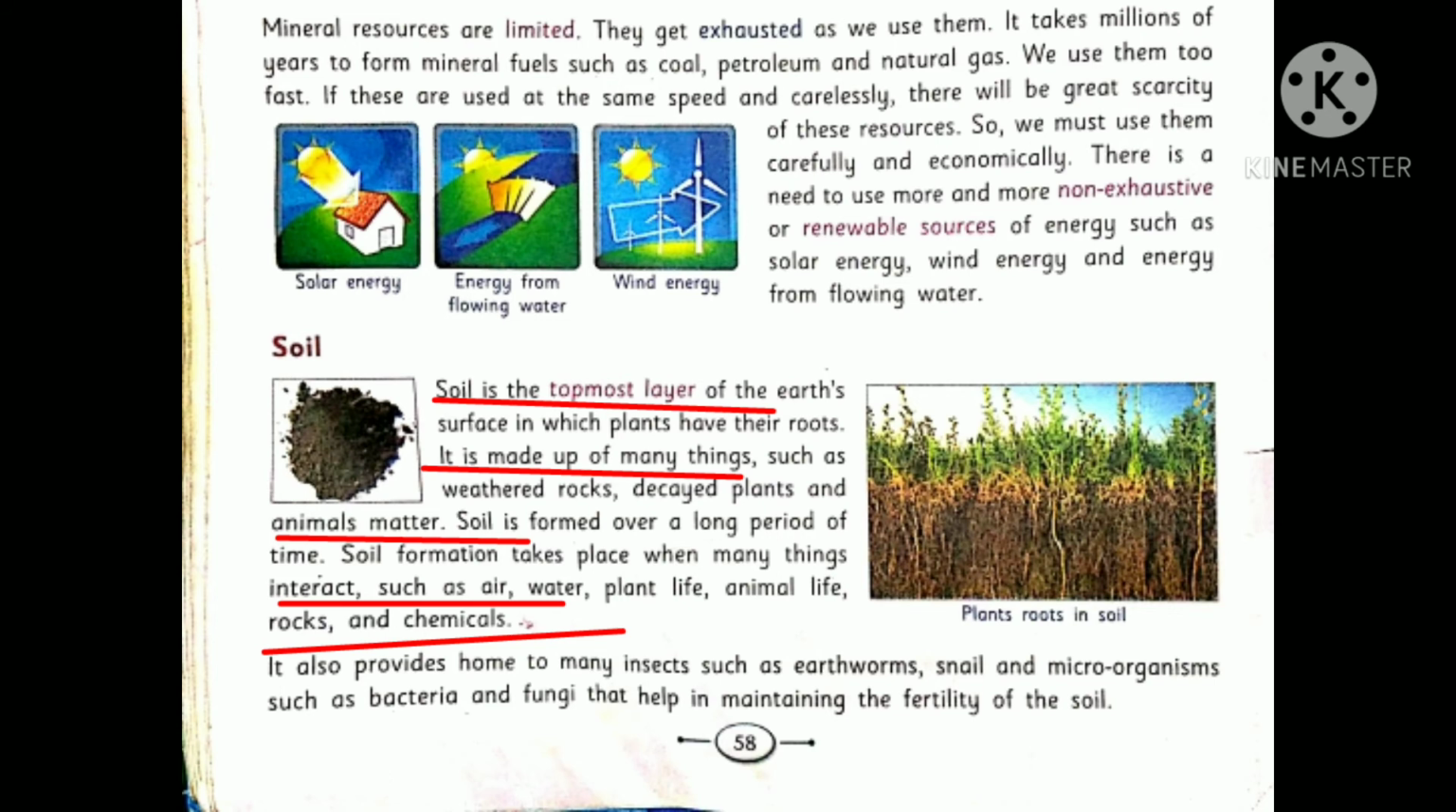It takes a lot of time for the soil formation. It forms when many things such as air, water, plant life, animal life, rocks, chemicals, etc. interact together and they form the soil. Besides this, soil is the home for many insects such as earthworms, microorganisms, fungi, bacteria, snail, etc. They help in maintaining the fertility of the soil.